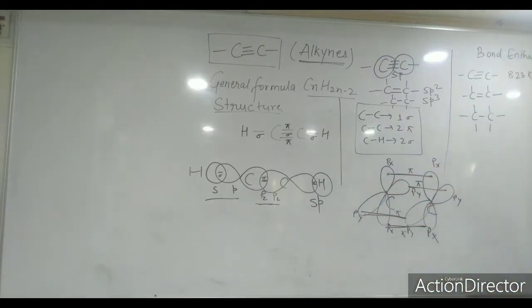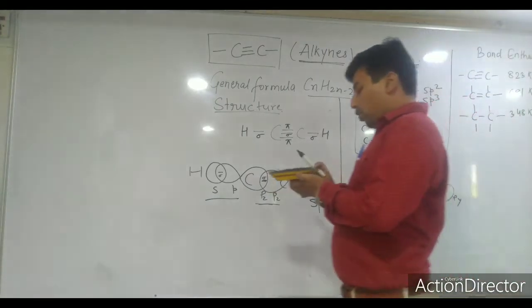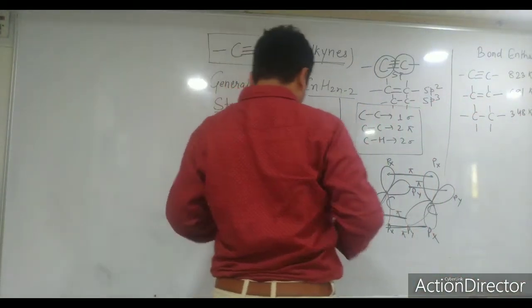Here, approximately 681 and 348 kilojoule per mole. So you can see here the reason for the highest bond enthalpy in this alkyne is because all the 3 bonds have shorter bond length.